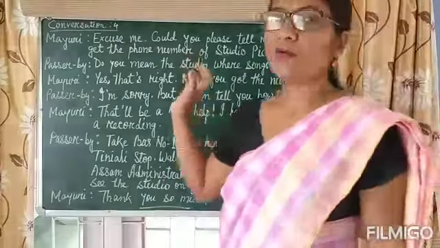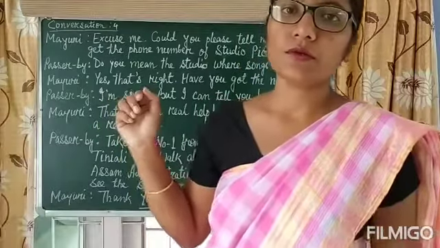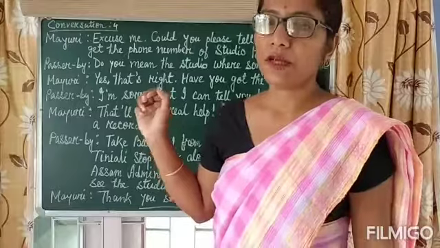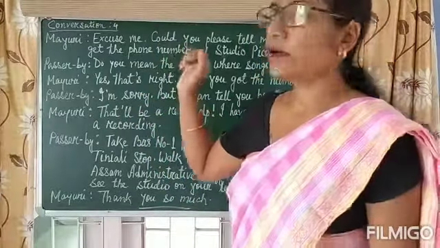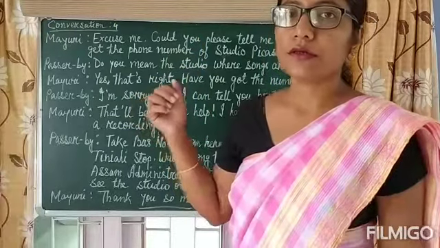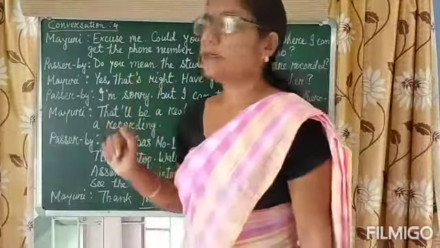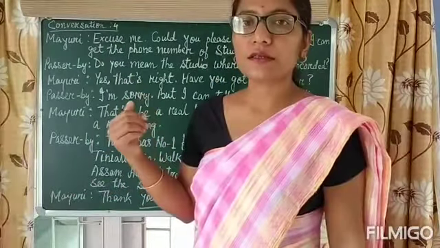So, how can we describe the immediate neighborhood, how can we describe the place and help a person? Here in this conversation, we are going to learn about that. Mayuri is a girl from outside Guwahati, so she doesn't know the places.